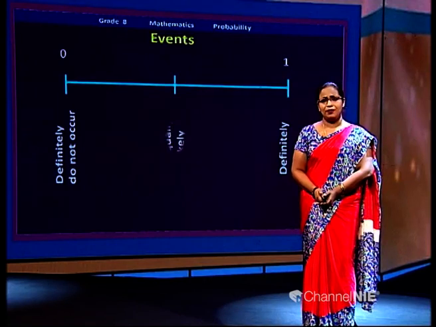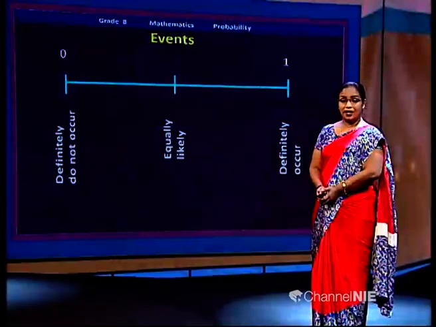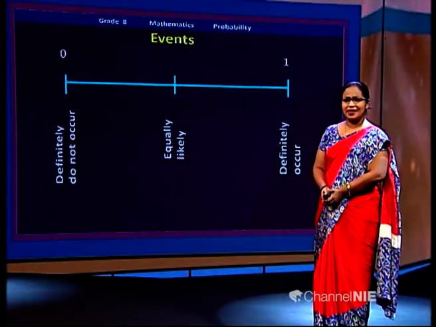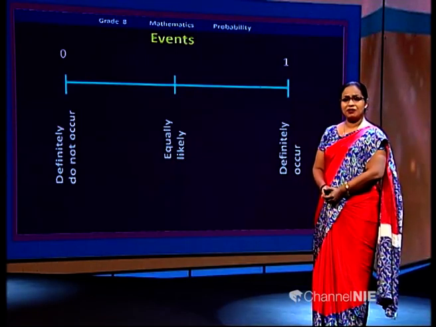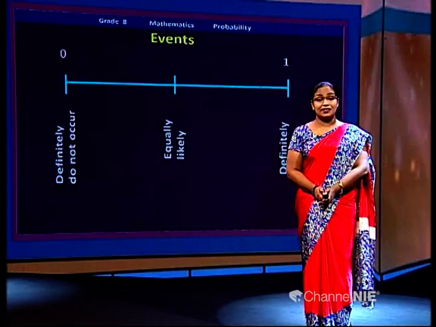What about if the happening and not happening are equally likely? What is the suitable mark? Guess. It's exactly at the middle. Yes, it is half. You can give half marks to that event.